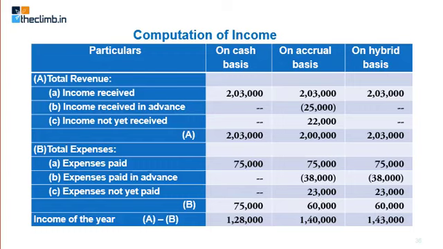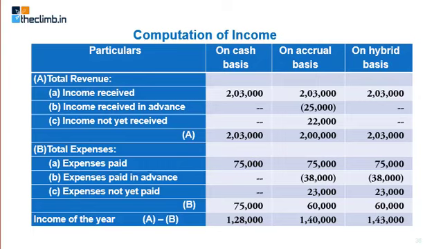So the total revenue for cash basis is 2 lakh 3,000 and expenses is 75. So your income according to cash basis is 1 lakh 28,000. On accrual basis, your total revenue is 2 lakh and your expenses are 60,000. So your net income is 1 lakh 40,000.